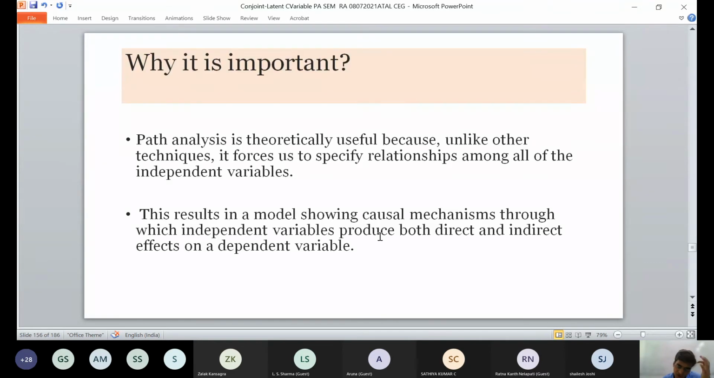Basically, just now I am giving a recap. Path analysis is theoretically useful because, unlike other techniques, it forces us to specify relationships among all the independent variables. The result is a model showing the causal mechanism through which independent variables produce both direct and indirect effects.